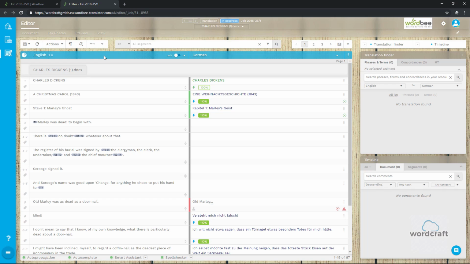Workspace Overview. Similar to other CAT tools, the Wordbee editor consists of two main sections.